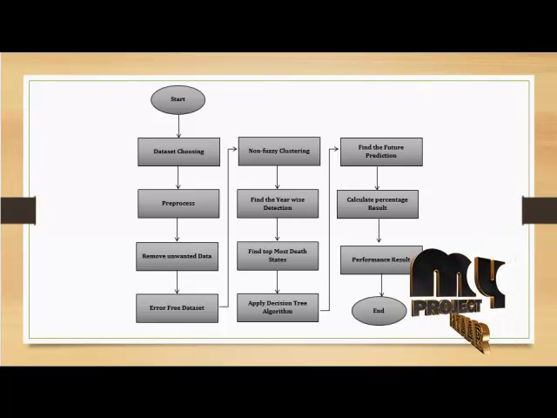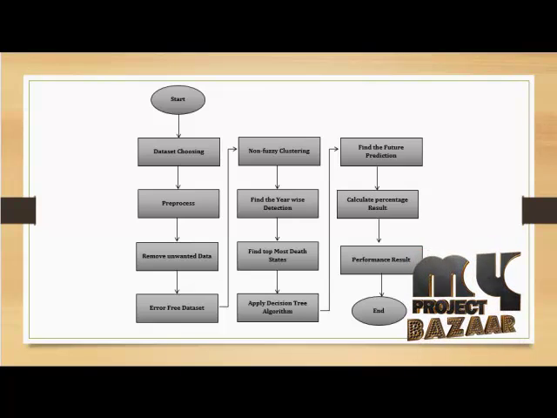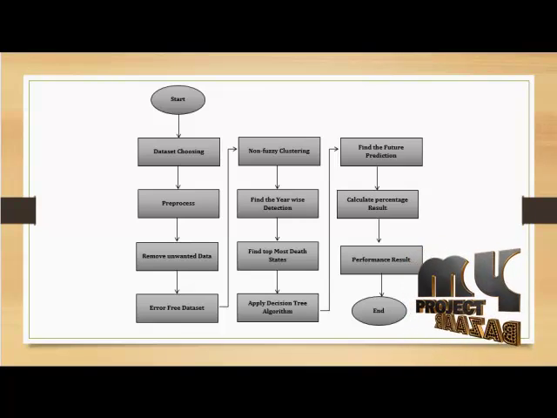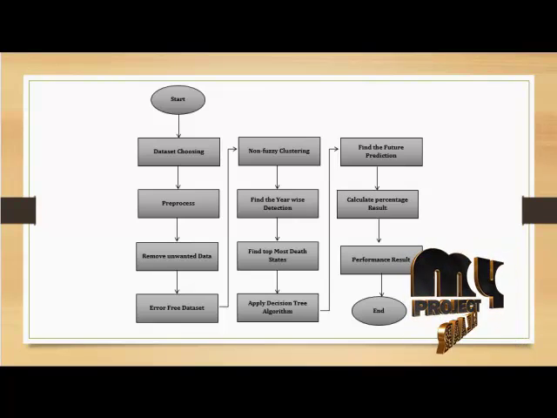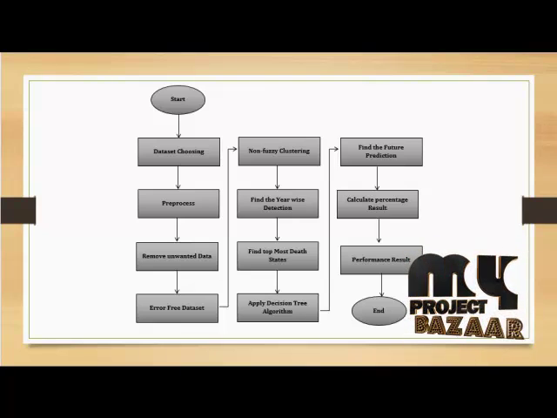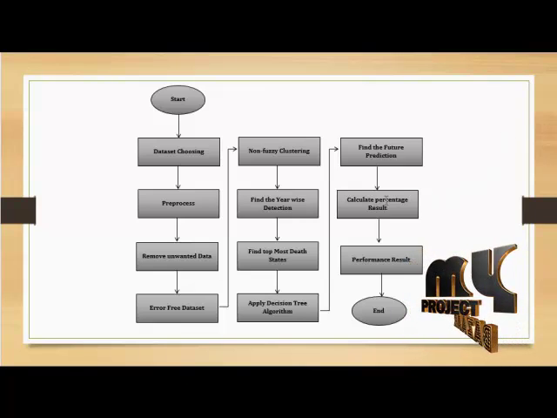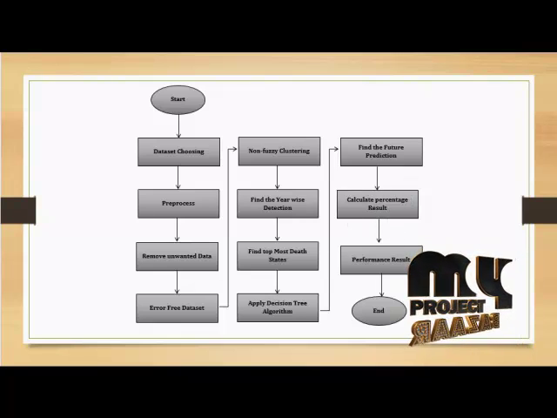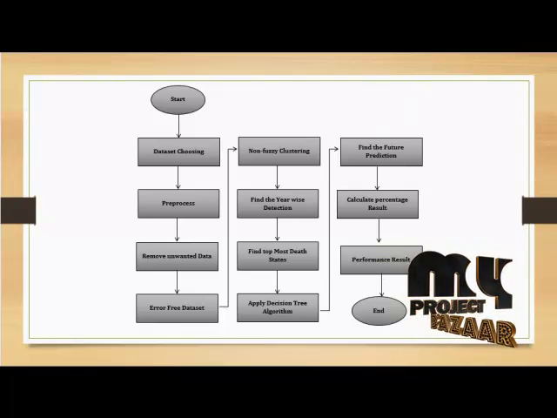After that we find the states with the most deaths, which are the states belonging to the topmost death rate. And after that we apply the decision tree algorithm for future prediction. Here we predict, for example, if we choose the 2001 to 2012 data set, we are going to predict our 2013 accident zones. Finally we calculate the percentage result for each year, and we present our result in the performance graph. Thank you.